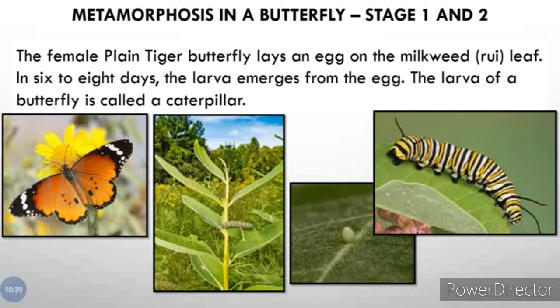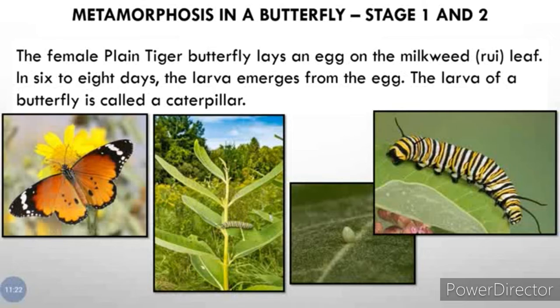Now here we have taken the example of a female plain tiger butterfly who lays eggs on the milkweed or rui leaf. Now how will you come to know that this plant is a milkweed or rui plant? When you break the leaf of this plant into two parts, some milk-like liquid comes out of it, and you will come to know that this is a milkweed. So different butterflies have fixed, specific plants on which they lay eggs. This female plain tiger butterfly always lays eggs on the milkweed or rui plant only.